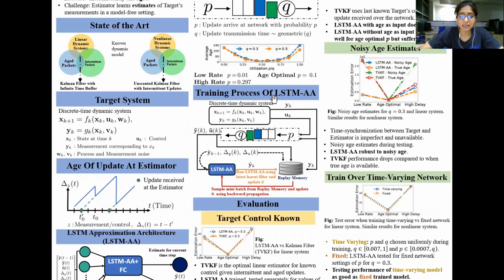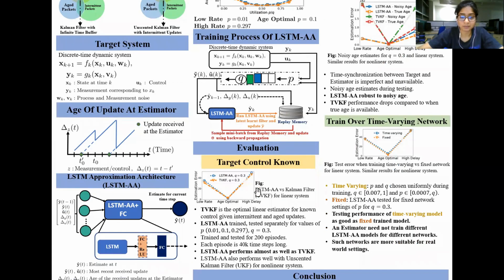Briefly describing the training process, at every time step k, we have some measurement y_k and some control u_k of the target, which goes through the network and arrives at the estimator with some probability. y tilde k and u tilde k is the most recent received measurement update and control update at the neural architecture, which also takes into account the last calculated estimate along with the age of both the updates. Finally, we sample the minimum batch size from the replay buffer and then update our LSTM AA architecture using backpropagation.